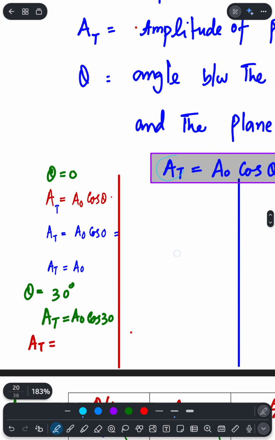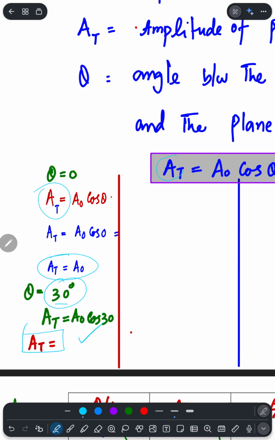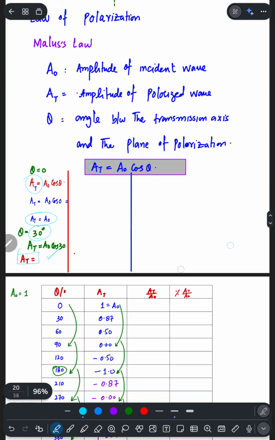So here this can be simply calculated. Let's say I have given an example in this calculation. If there is a wave with incident amplitude a naught and theta is, let's say, 0 degrees, then the entire amplitude will be received at the output. But if you have rotated the plane of polarization with the transmission axis by 30 degrees, then it can be calculated by using this formula. Hopefully that would be clear.